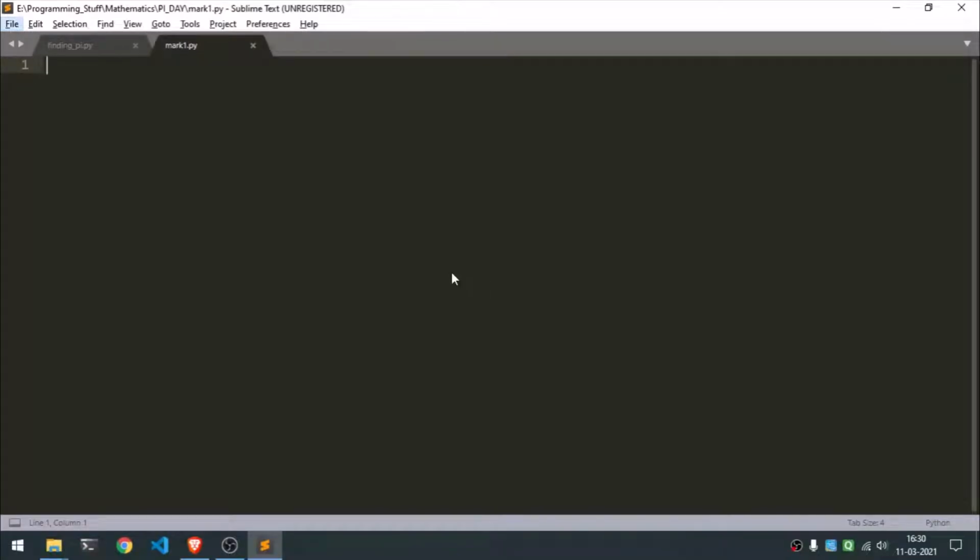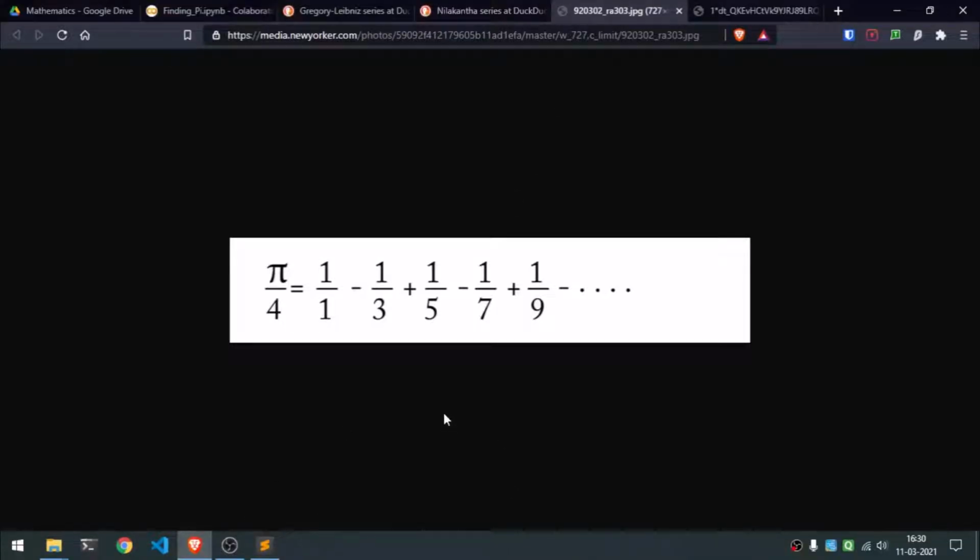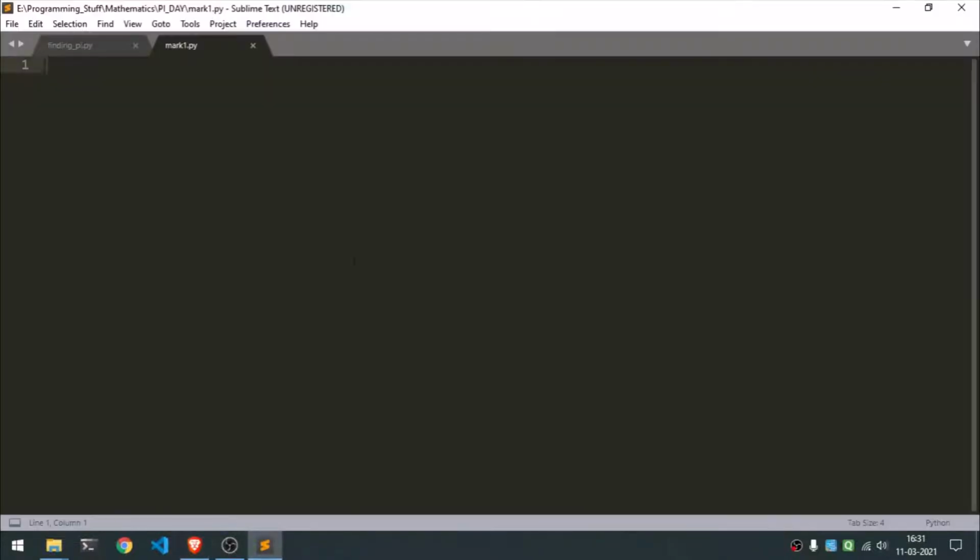Okay, so let's start programming. We'll start with our first series. What we'll be doing is creating a for loop, and then we'll be finding the answer for this, and then we'll be multiplying by 4 and we'll see the answer. So to start, let's just make a method. We'll just call it method 1 because we are using another algorithm as well.